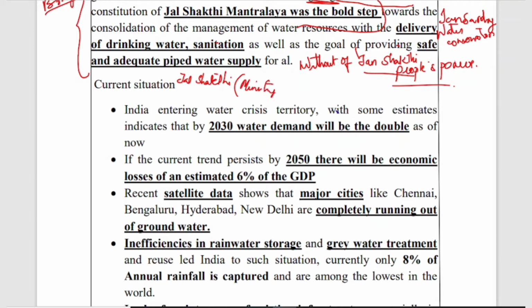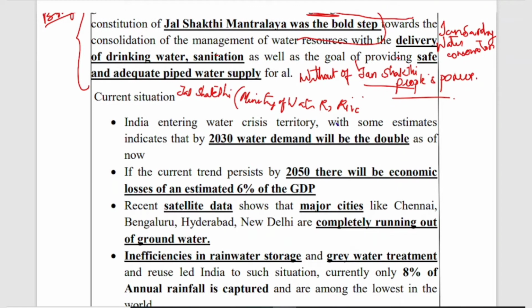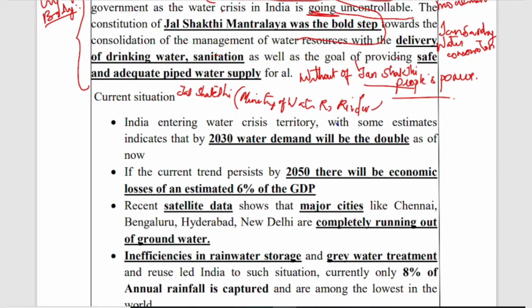This is a bold institutional step, which has integrated the erstwhile Ministry of Water Resources, River Development and Ganga Rejuvenation with the Ministry of Drinking Water and Sanitation. Both of these ministries were combined together and a new ministry called Jal Shakti Mantralaya was formed. This is a single new ministry focused only on water, and this is a major step towards the consolidation of